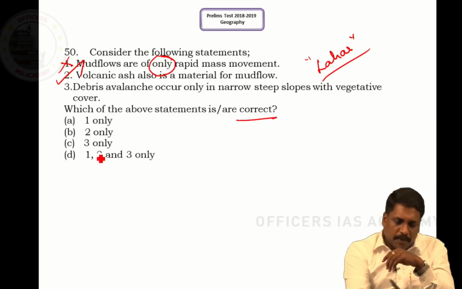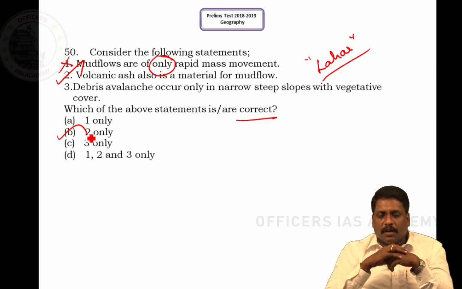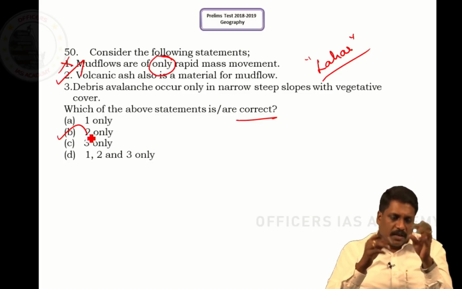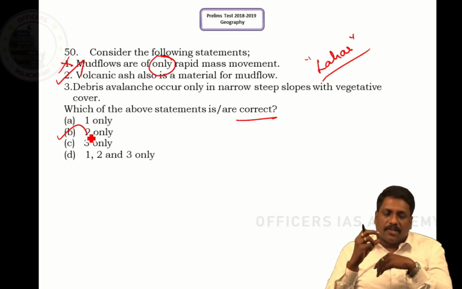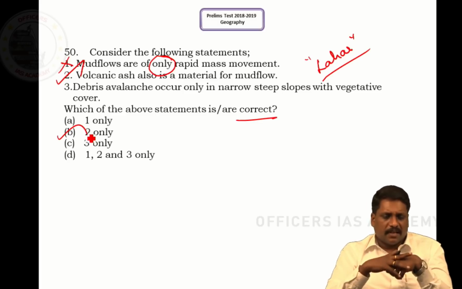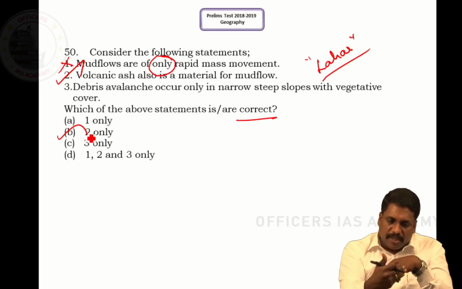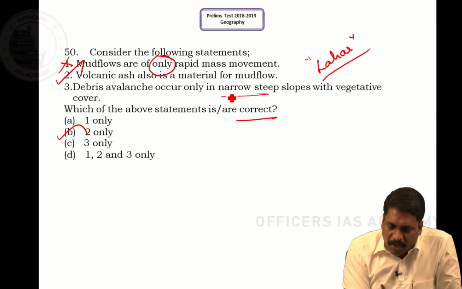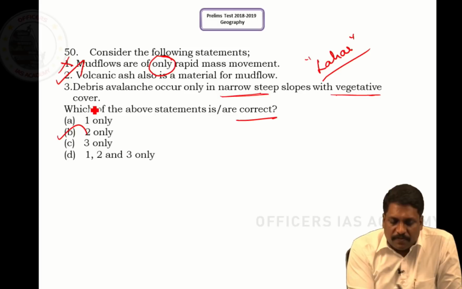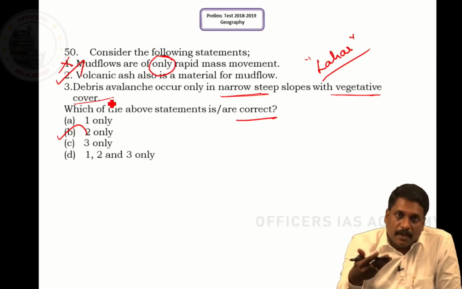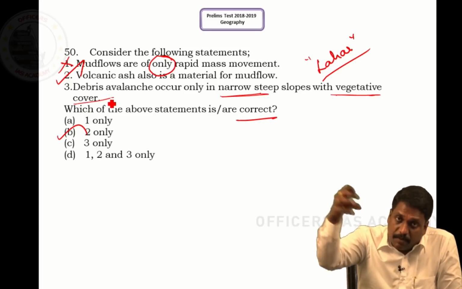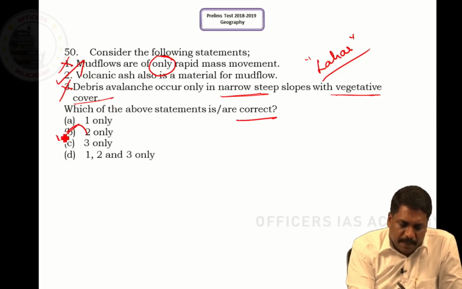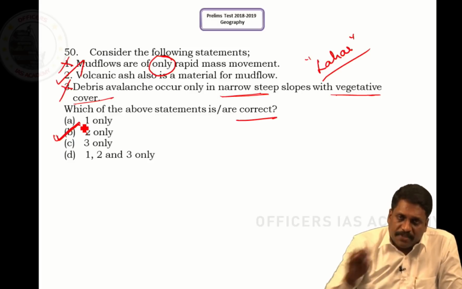What is the only possibility? That is statement 2. But still we will see the validity of statement 3. The third statement says debris avalanche, another word for landslide, occurs only in narrow steeps with vegetative cover. What is the tricky word? It occurs in narrow steeps, but where? Those places where vegetative cover is not there. Wherever vegetative cover is there, landslide will be restricted. It means this statement is wrong. Again, the answer is the same. It is only statement 2, sir.